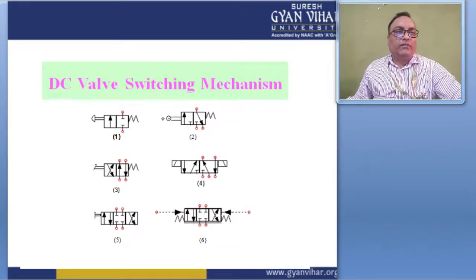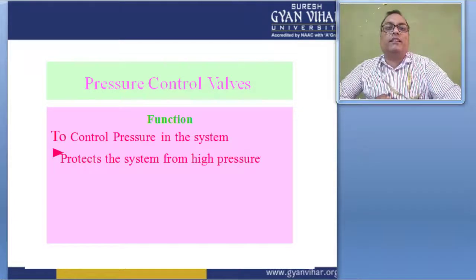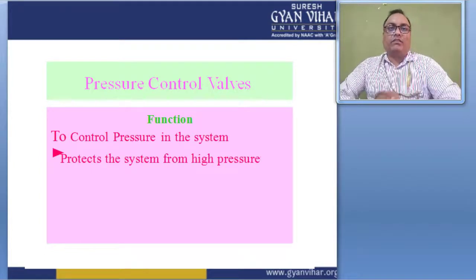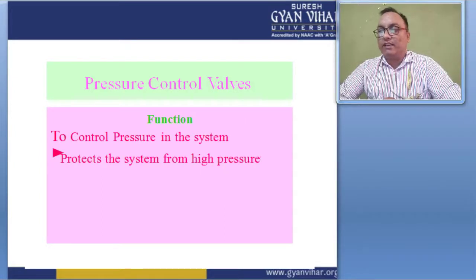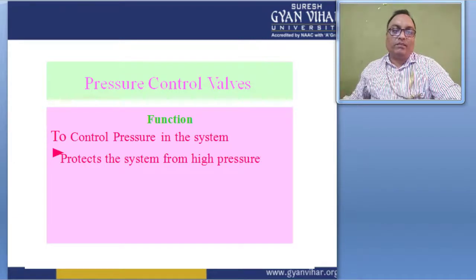These are other symbols of the DC valve switching mechanism, right? Just to see inside this and take a picture of the symbol. And the next one is the pressure control valve. Pressure control valves handle excess pressure inside the fluid line, control the pressure in the system, and protect the system from high pressure.